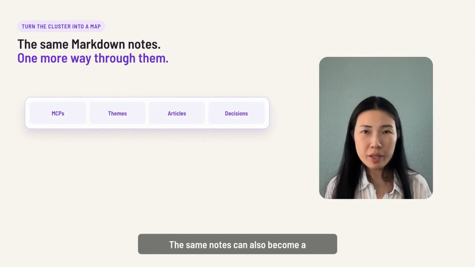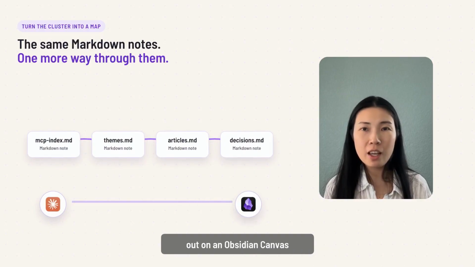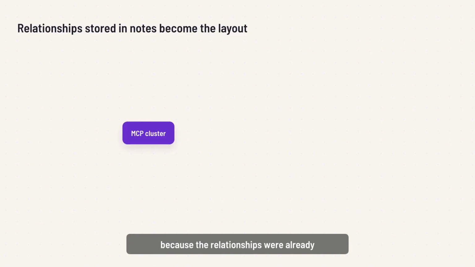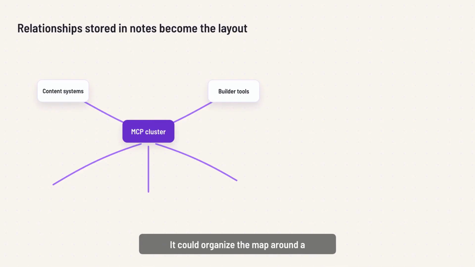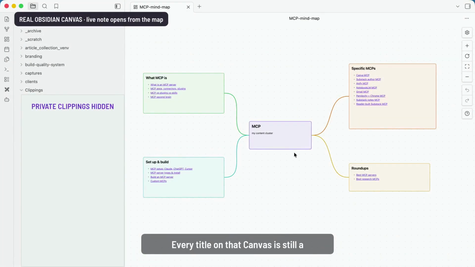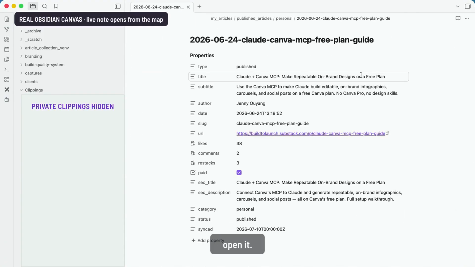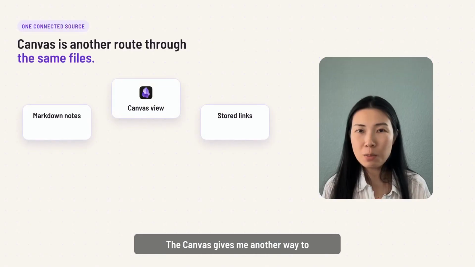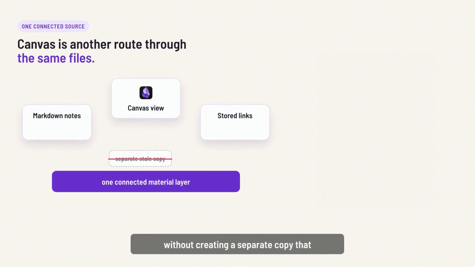The same nodes can also become a visual map. I asked Claude to lay the MCP cluster out on an Obsidian canvas. Because the relationships were already stored in the vault, it could organize the map around a central topic, branch into themes, and place the related articles under each theme. Every title on that canvas is still a live node. I can hover to preview it or click to open it. The canvas gives me another way to move through the same connected material without creating a separate copy that will go stale.